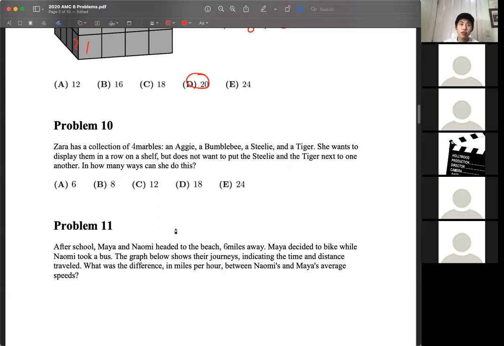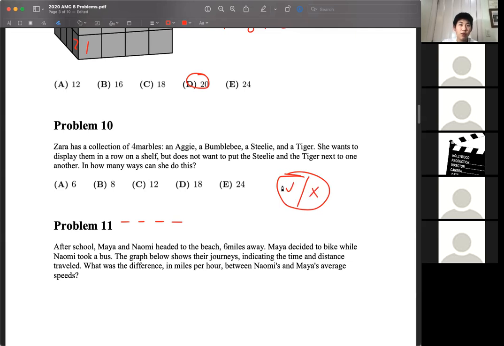So it's going to be a little bit annoying to try to list out all of the different orders that don't have them next to each other. It's actually going to be easier to put them next to each other and consider that to be the opposite of what we want, right? So in total, our strategy for this problem is going to take the total and consider this to be the total, and then we have the ones that work and the ones that don't work.